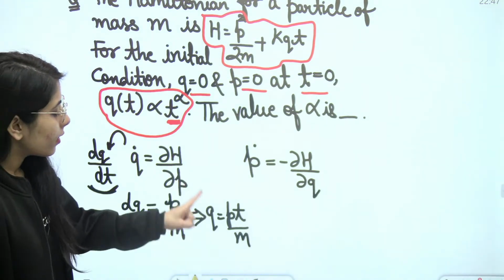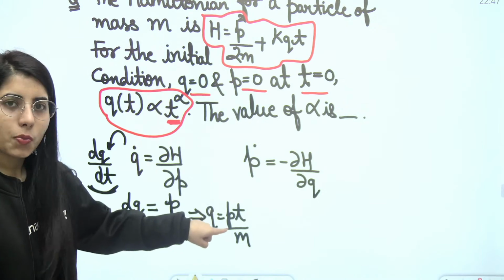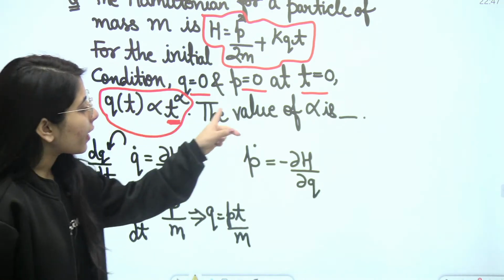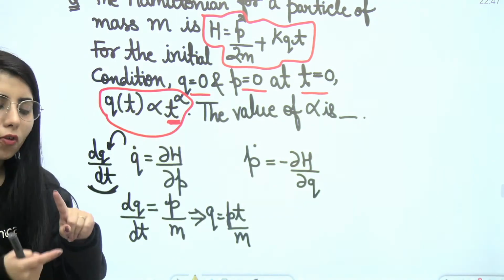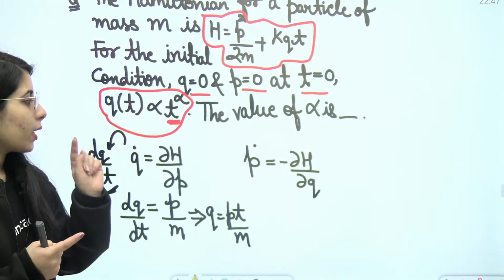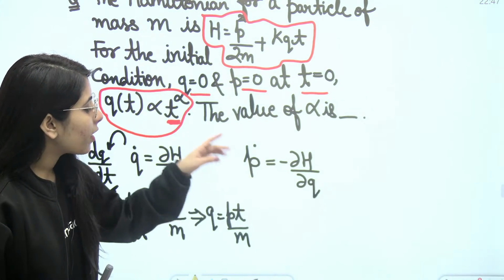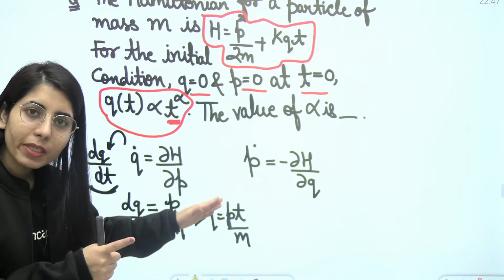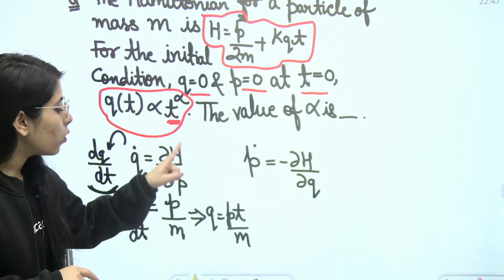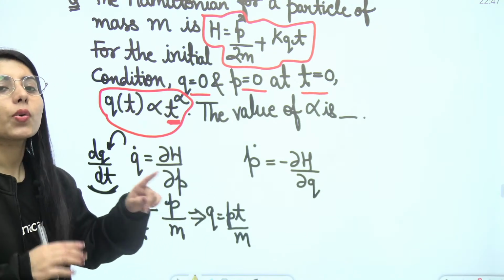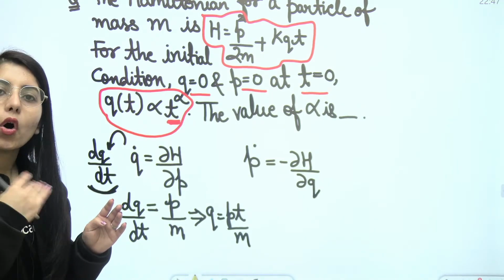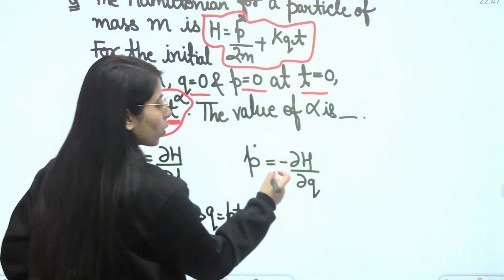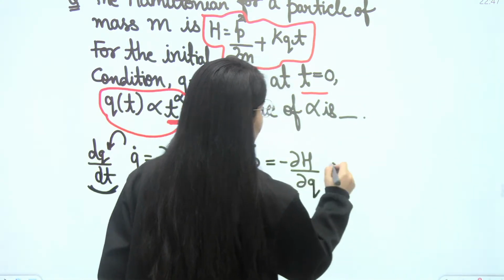Now here it is going to have p in this expression. We know that the second equation will give us some relation of p with t, that is time. So we should first simplify it, because q is dependent on p and t both, and if p is dependent on t, then we have to consider that relation here to get the overall dependency of q on t. So let's check out the second equation first and then we will finalize our answer.